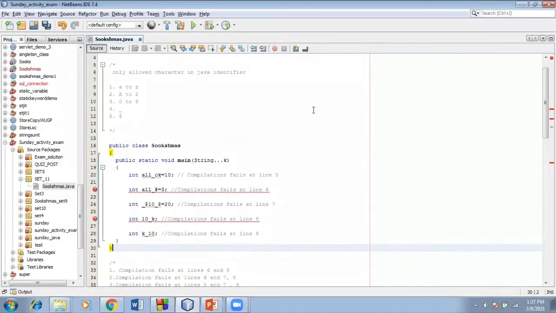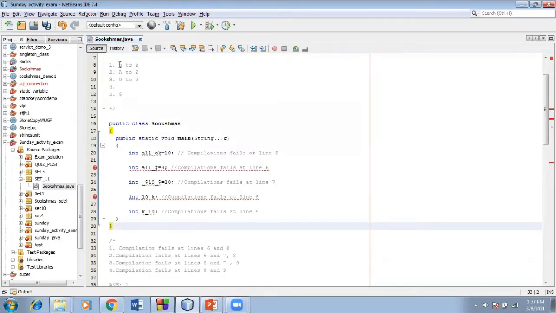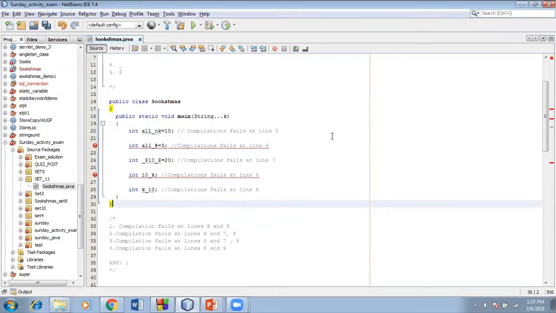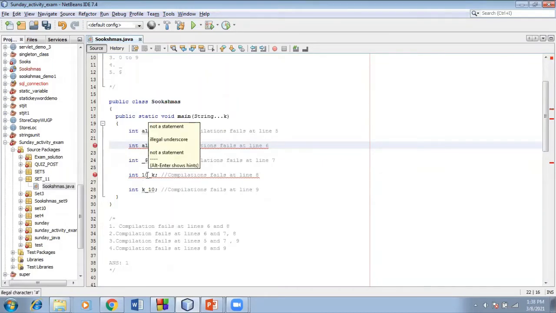You have to remember how to form an identifier. In Java, the only allowed characters in a Java identifier are lowercase a to lowercase z, uppercase A to uppercase Z, 0 to 9, underscore, and dollar sign. And here, compilation fails at line number 6 as well as line number 8. In line number 6 I have added the hash, so because of this it will get a compile time error. And also here this variable starts with a digit, so it is not allowed.